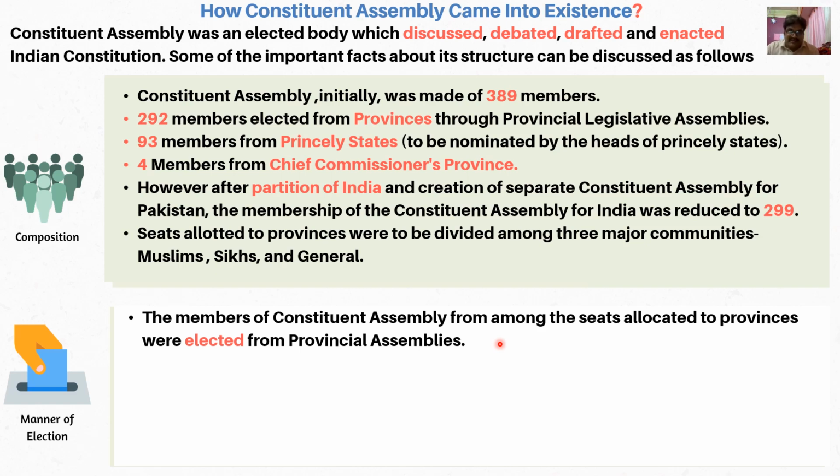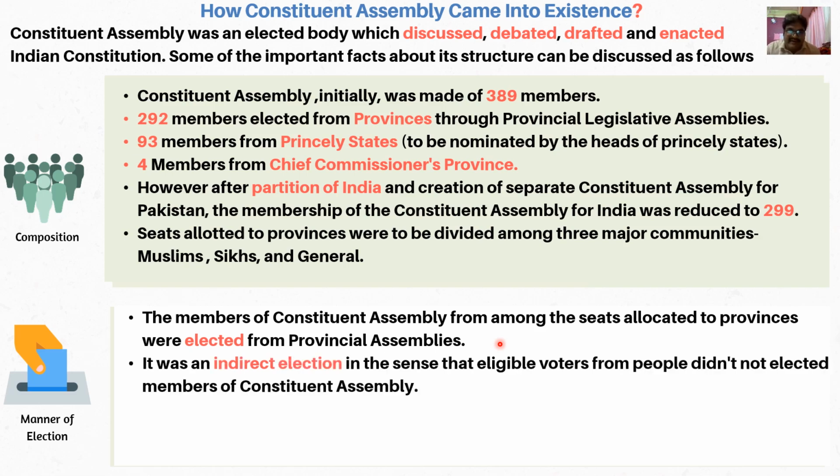The provincial assemblies were similar to today's Vidhan Sabha that we have for the different states. Earlier they were known as provincial assemblies. The elected members of provincial assemblies elected the members of the Constituent Assembly from the provinces.